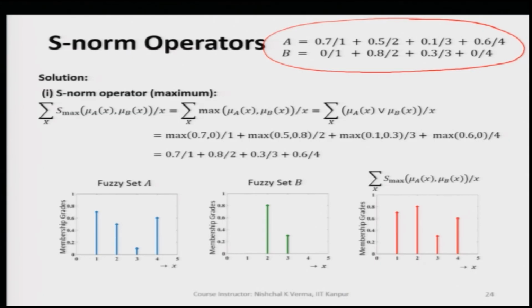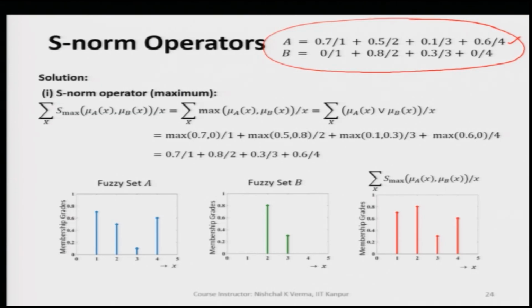0.7 by 1 plus 0.5 by 2 plus 0.1 by 3 plus 0.6 by 4, and the B is another discrete fuzzy set, which is 0 by 1 plus, normally we do not write 0, the 0 is written here just for the computation purpose.